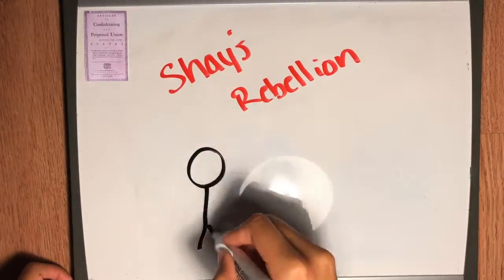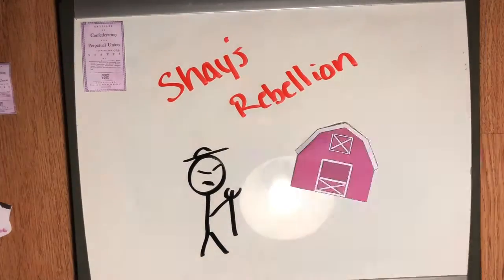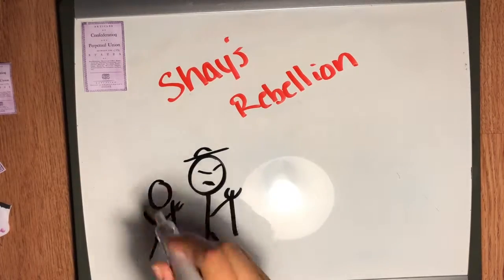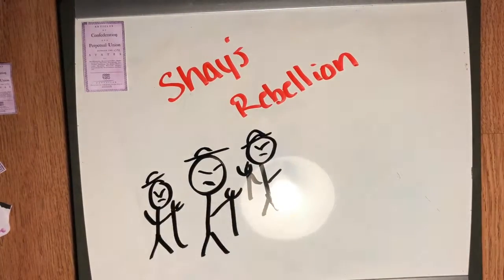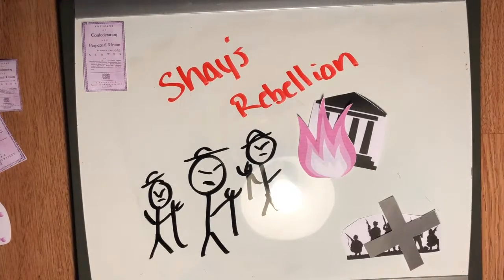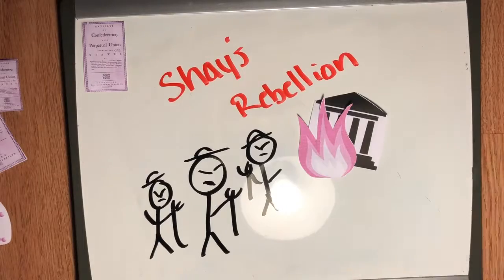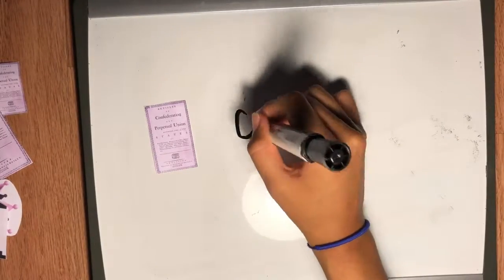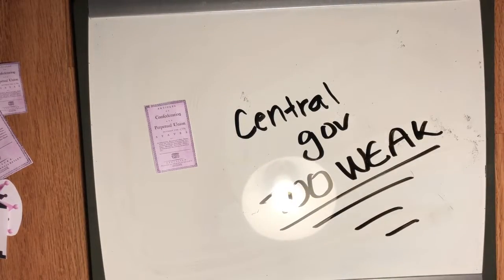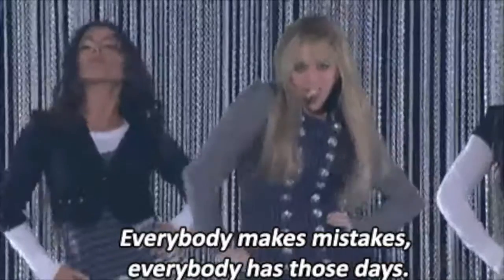Basically, this guy named Daniel Shays was a farmer in western Massachusetts who was PO'd about losing his farm and struggling financially because of the weak tax system. He started this rebellion with his local farmer gang that closed and burned down courthouses. But because of the Articles of Confederation, the federal government couldn't send out serious military forces, so the rebels dealt with state militias. At the end of the day, it proved there was a need for the central government to actually do stuff like create taxes and use its military when it needed to. The central government was just too weak. Long story short, it was trash. But everybody makes mistakes, and it's a good start.